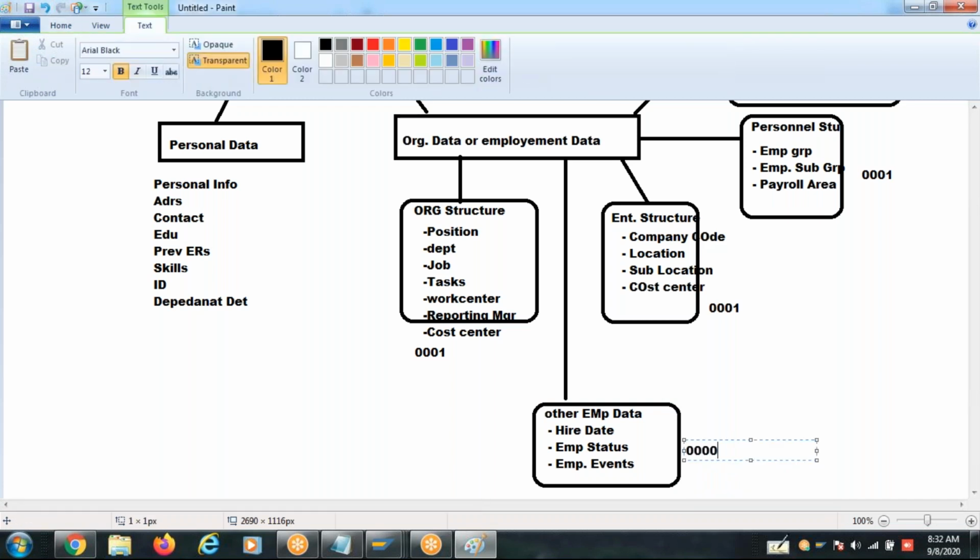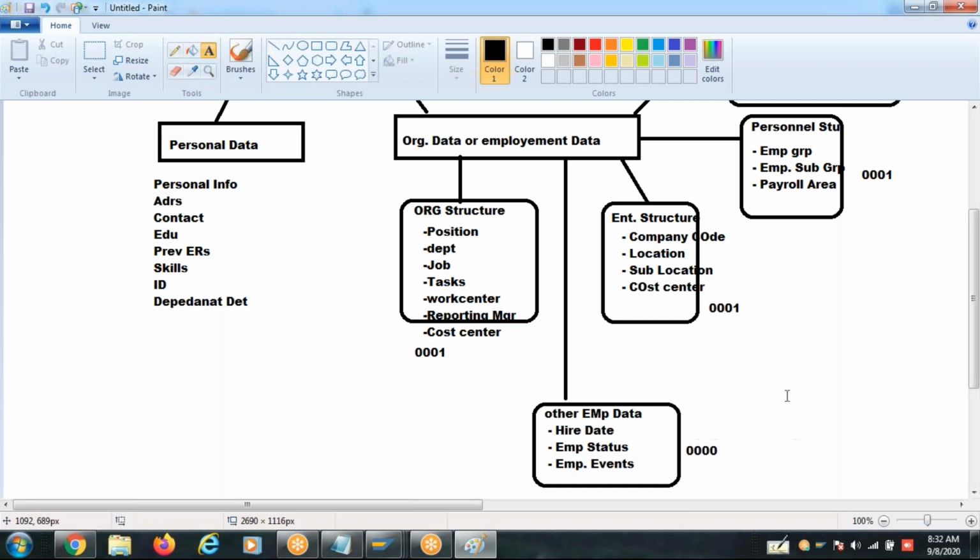In OM also you did the same thing, right? You created the data in a screen and maintained the objects in InfoTypes. Similarly, employee data is also maintained in InfoTypes.